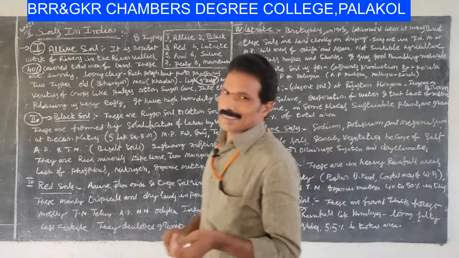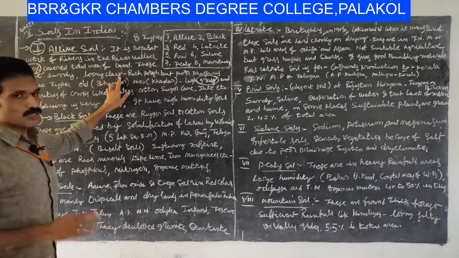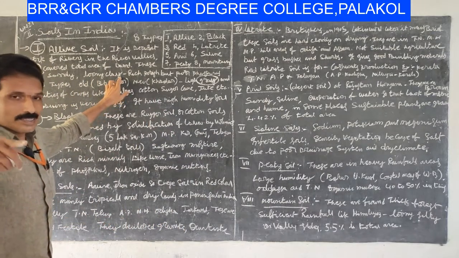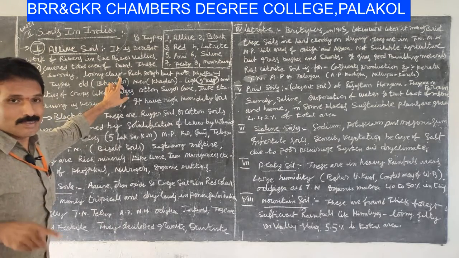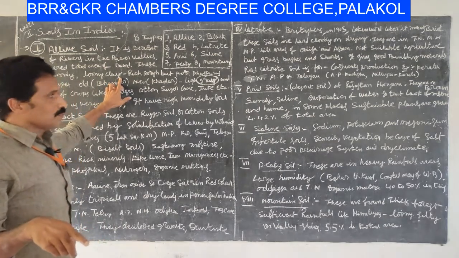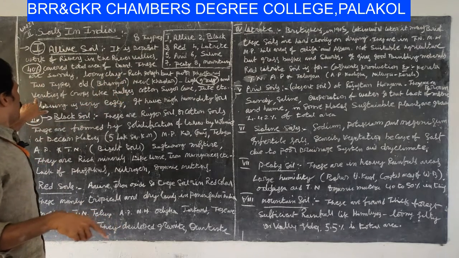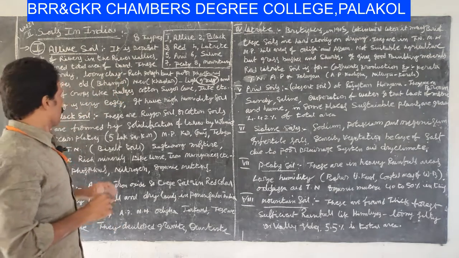It is very loamy clay, so that's why it is very easy to plough the agricultural field to cultivate or harvest the agriculture. So varieties of crops are fertile in these lands.